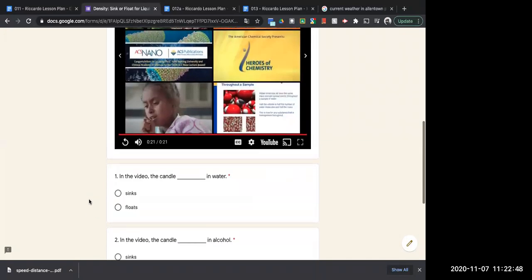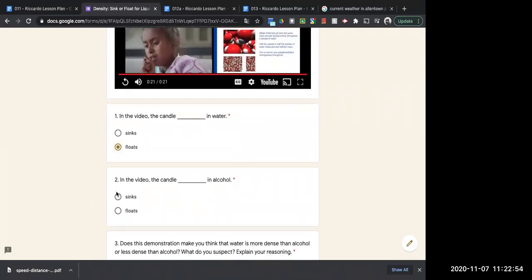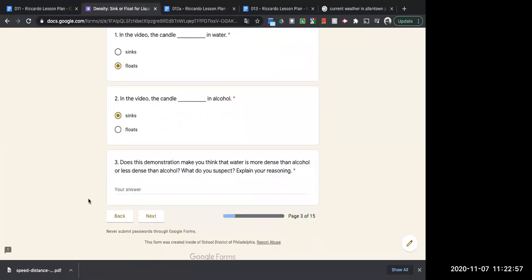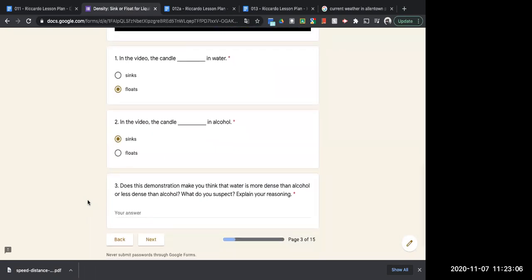Okay, so the candle floated in water and sank in alcohol. This demonstration makes you think that water is more dense or less dense than alcohol. What do you suspect? All right, so the candle floats in water, but it sinks in alcohol. That means the alcohol is less dense than the water. Let's see if I'm right.